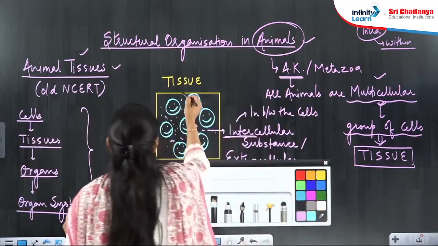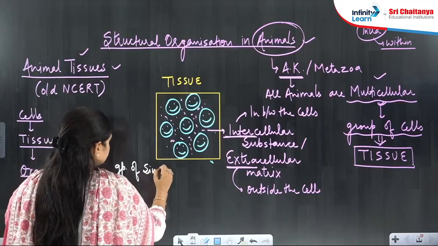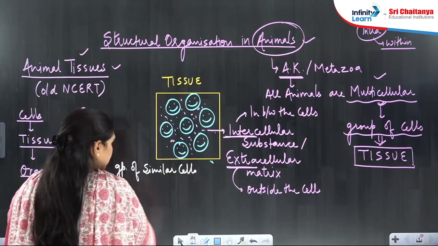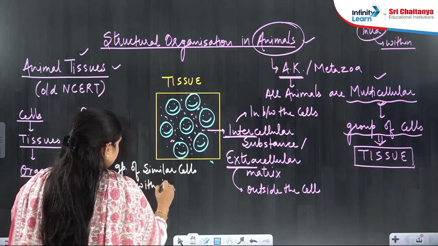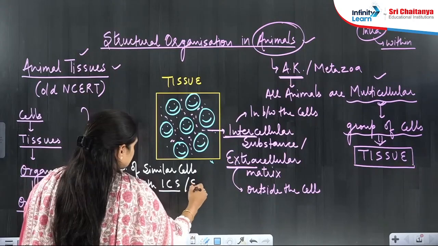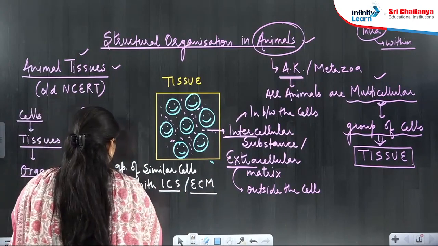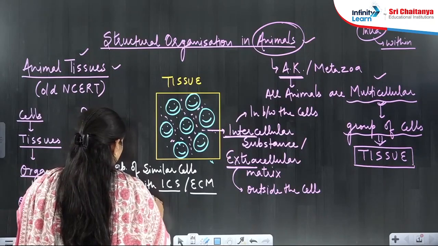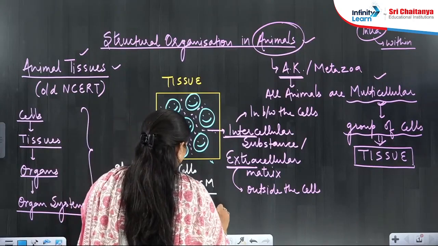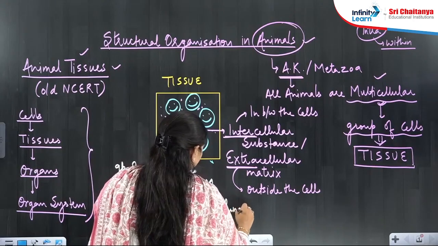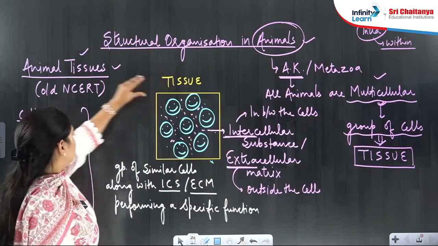So let us define the tissue. Tissue is a group of similar cells along with intercellular substance or extracellular matrix performing a specific function. I hope you have understood what a tissue is.